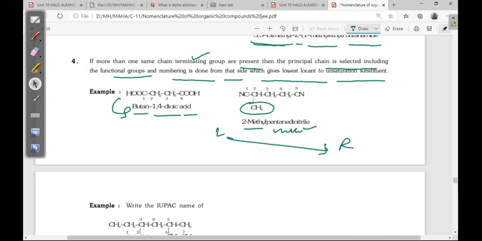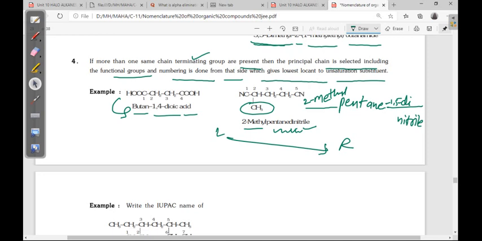First of all 5 carbons are there, so pent, single bond so ane, pentane. The functional group is nitrile, 2 nitriles are there, so 1,5-dinitrile. The substituent is 2-methyl.